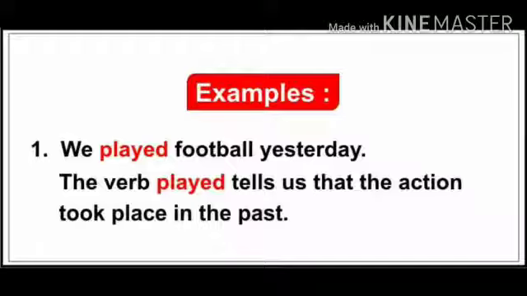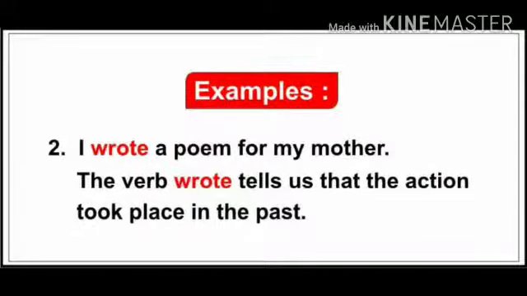Now the verb played tells us that the action took place in the past. Therefore, it is a past tense sentence. One more example. I wrote a poem for my mother. The verb wrote, which is the second form of write, tells us that the action took place in the past and hence it is a sentence of simple past.